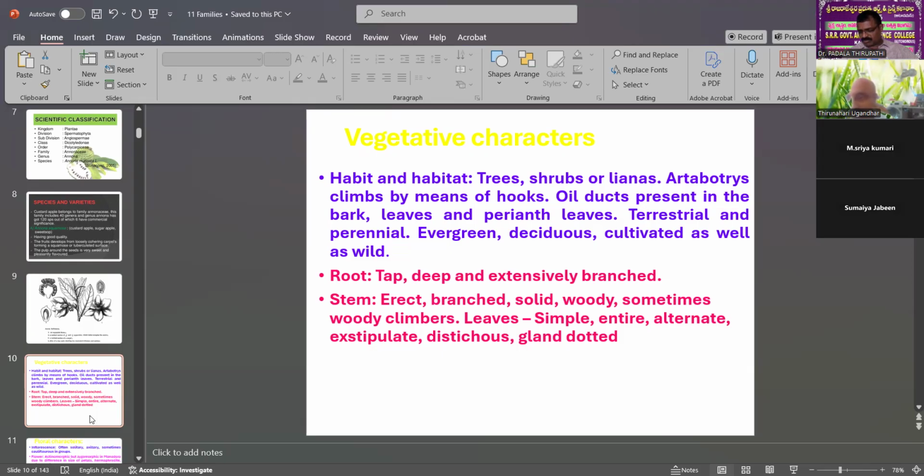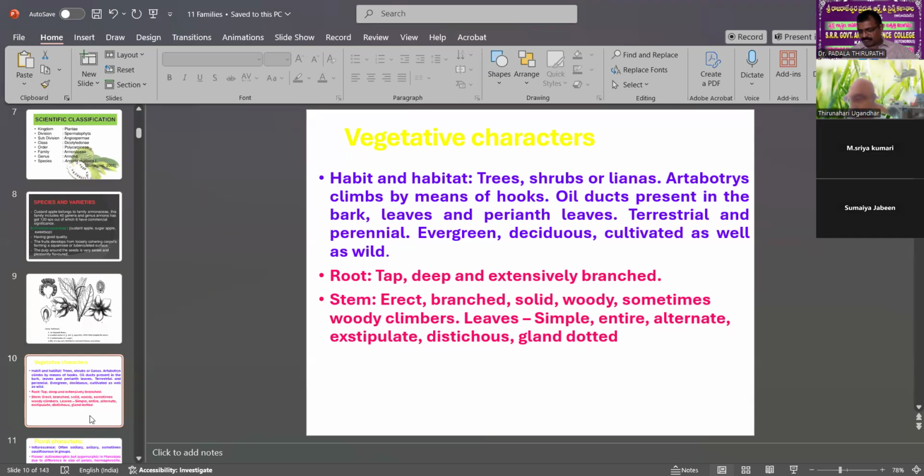The oil ducts are present not only in leaves but in every part of the plant: leaves, fruits, stem, flowers, the aerial parts, and the bark also.